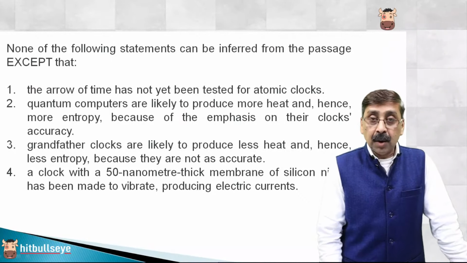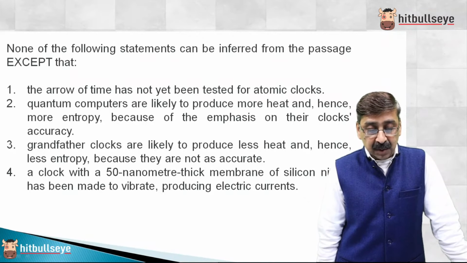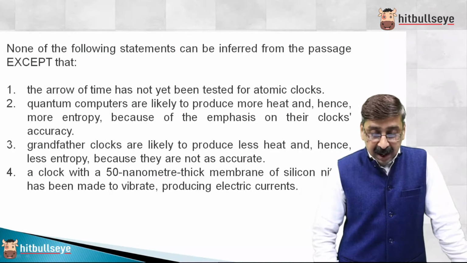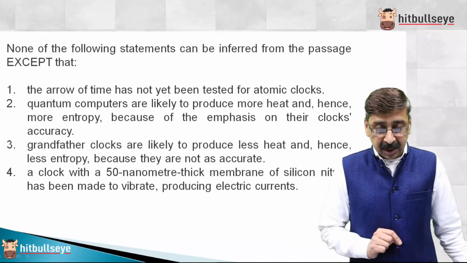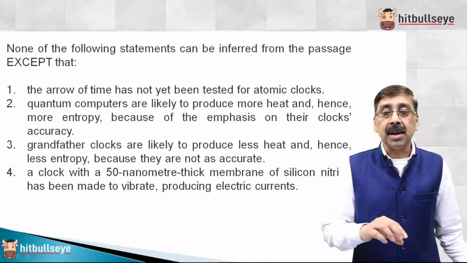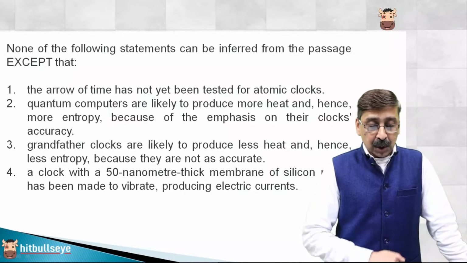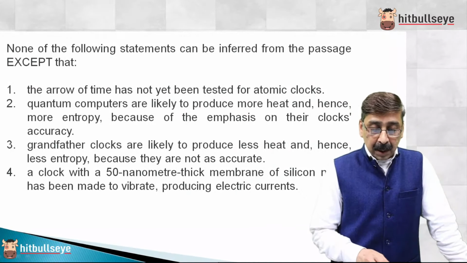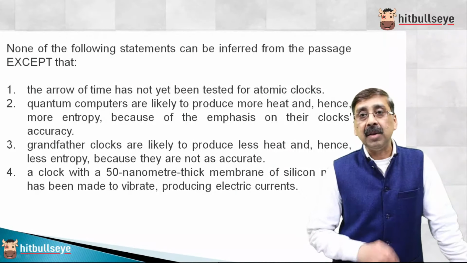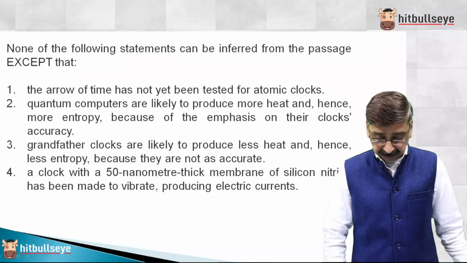So look at the fourth sentence. A clock with a 50 nanometer thick membrane of silicon nitride has been made to vibrate, producing electric current. This is wrong. Actually, we are using electric current to vibrate these membranes to measure time. Their vibration is not producing electricity. With the help of electricity, we are producing vibration. So this is written totally in reverse. Made to vibrate by electricity. We are vibrating these silicon nitride membranes to measure time. So fourth.